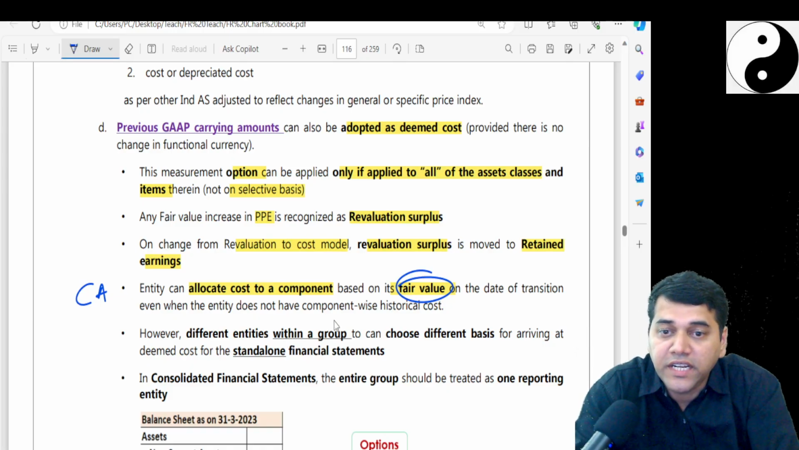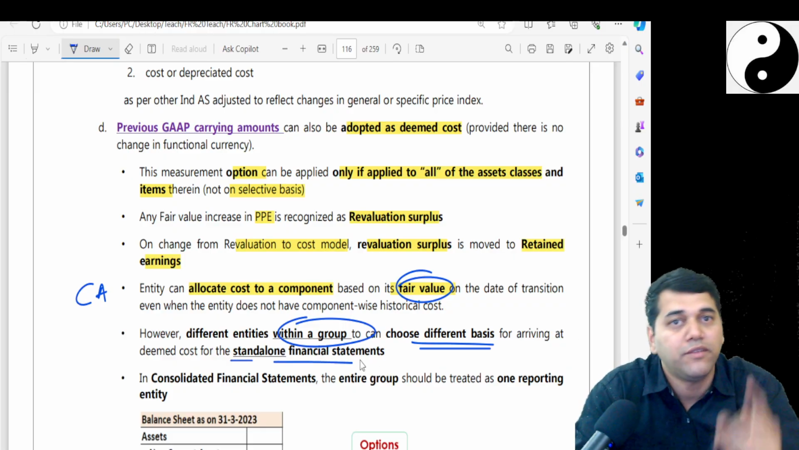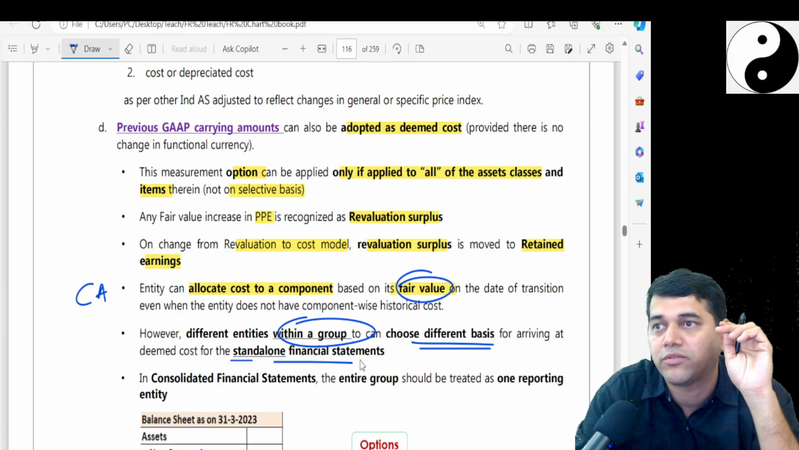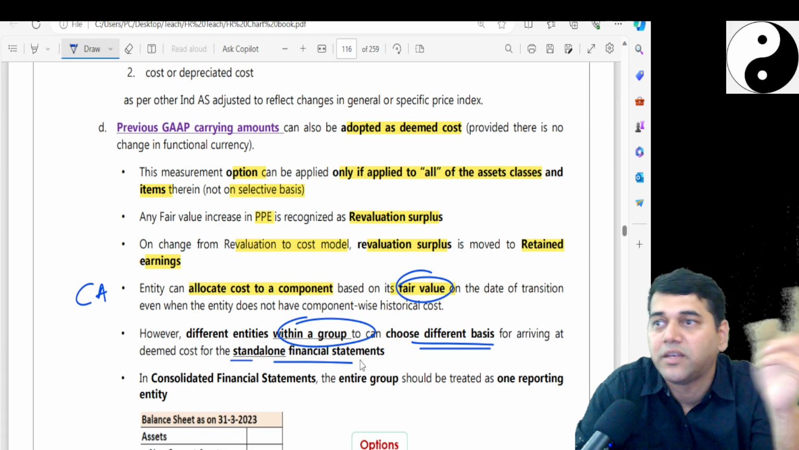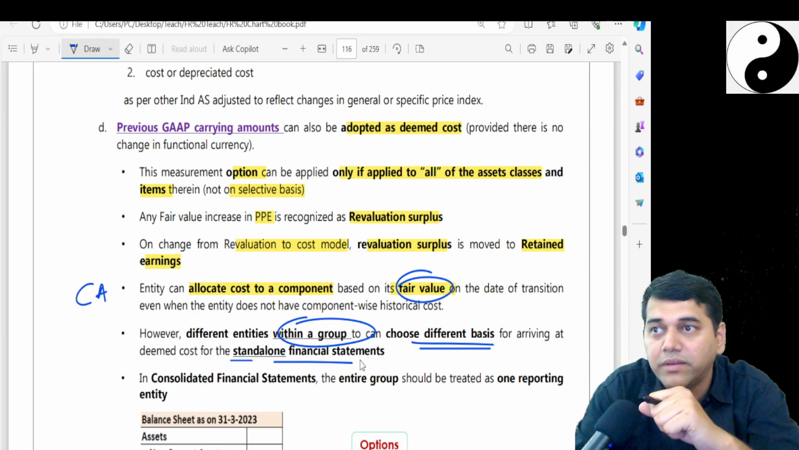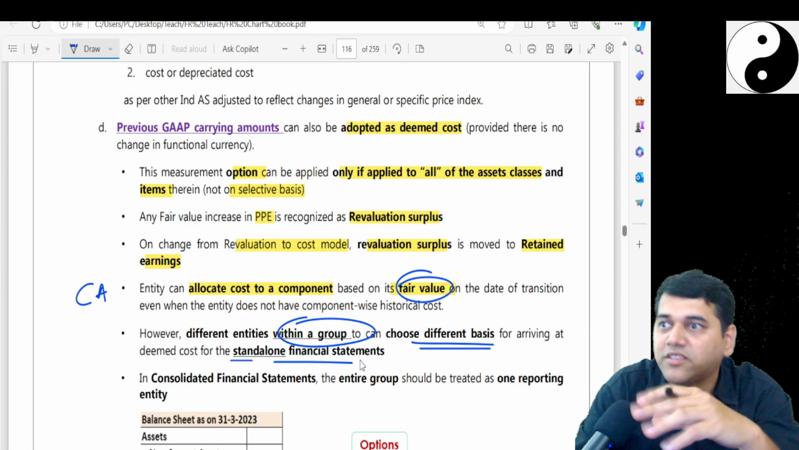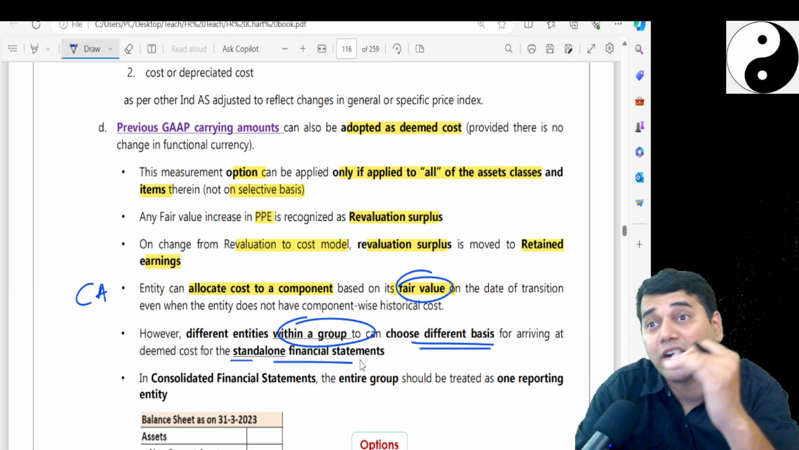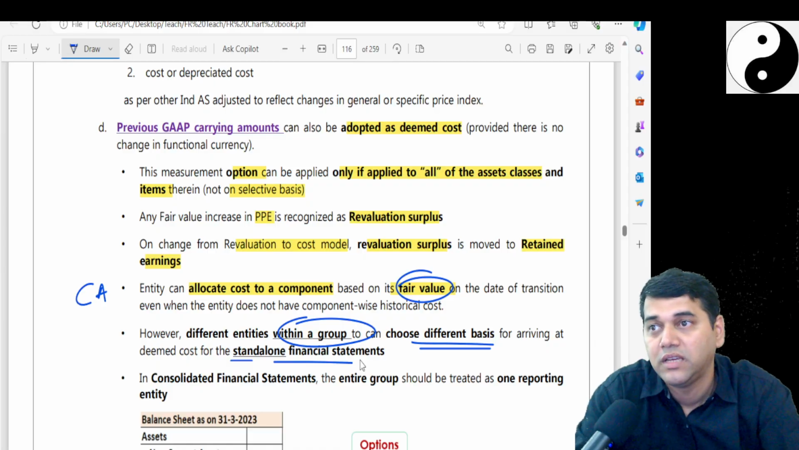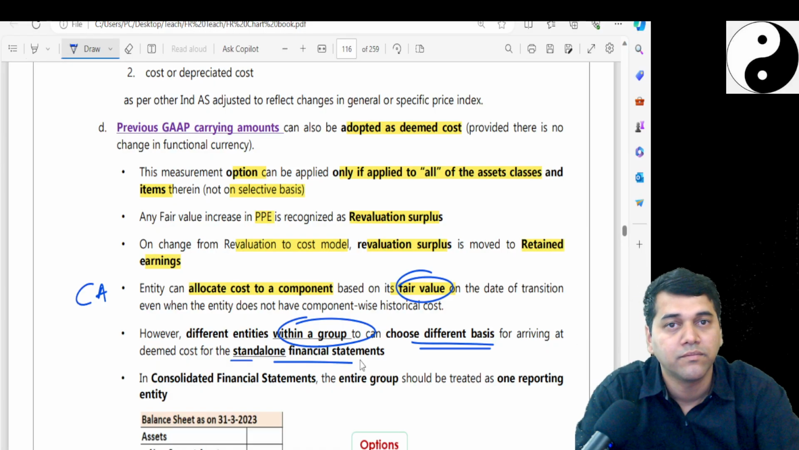However, different entities within the group can choose different bases of deemed cost for their standalone statements. That we have discussed in the consolidation chapter also. Like parent is following SLM basis, subsidiary is following WDV basis. Is it permitted at a consolidation level? Yes, because it depends upon the asset. No, again, accounting policy has to be harmonized. But depreciation is not a policy, no. It goes with the consumption of the machine.